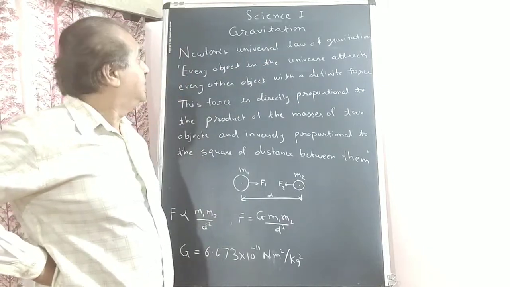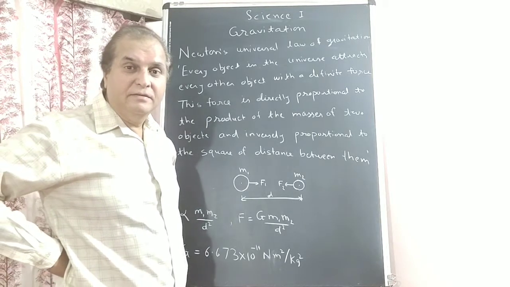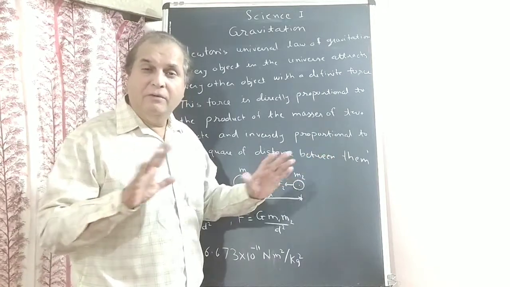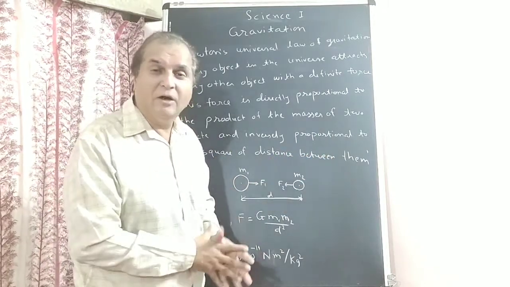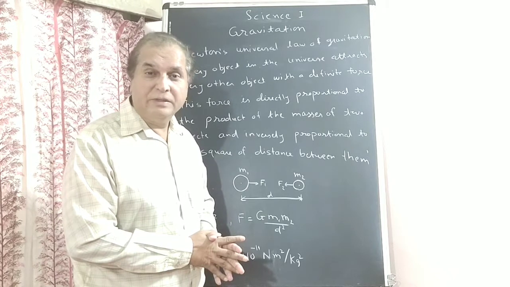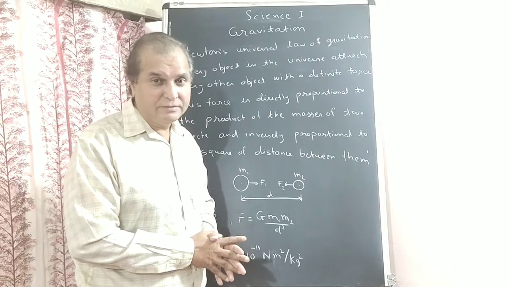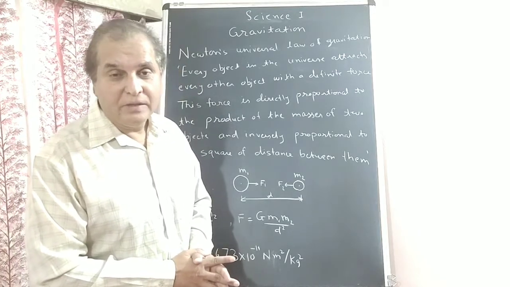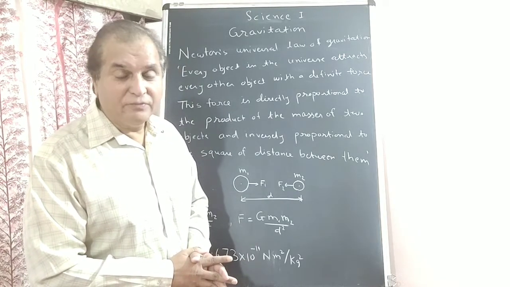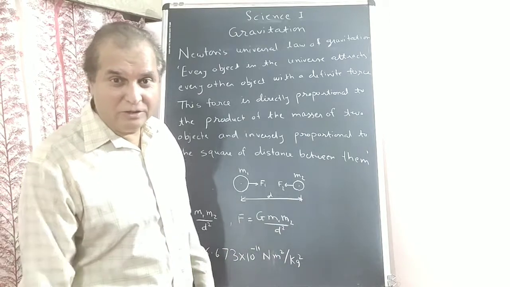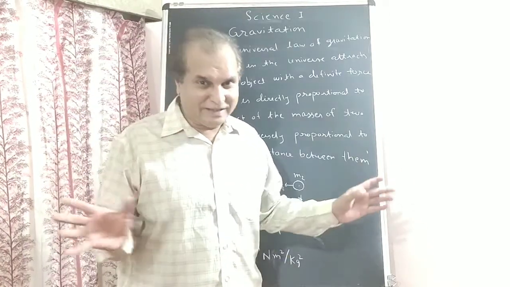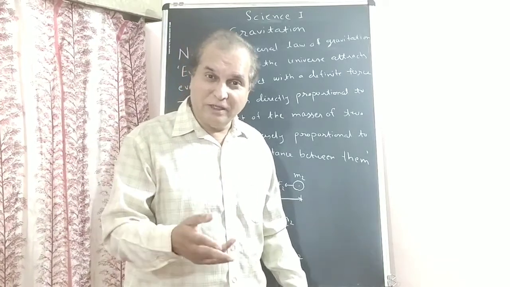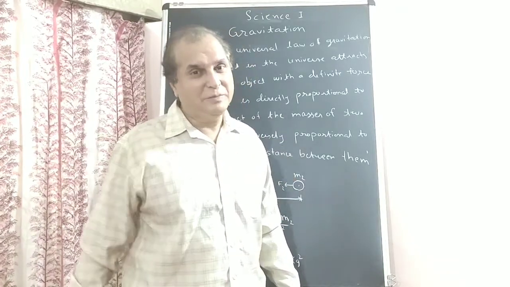According to Newton, every object attracts every other object with a force. Any force you can calculate like that. But that force is proportional to the product of the masses and inversely proportional to the square of the distance between them.